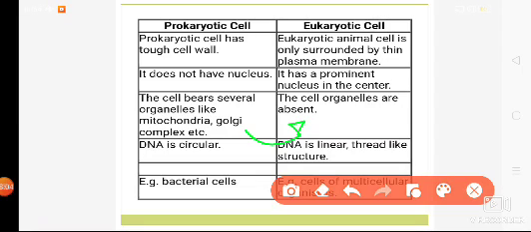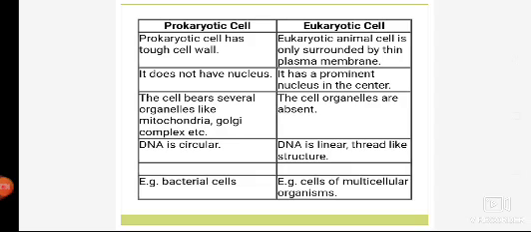In prokaryotic, the cell organelles are normally absent. There are not so many cell organelles. On the other hand, the eukaryotic consists of almost all cell organelles, the complex cell organelles like the mitochondria, Golgi bodies, endoplasmic reticulum. We'll be discussing these cell organelles in further slides. In prokaryotic, the DNA, the basic genetic material of a cell, deoxyribonucleic acid, is circular. On the other hand, in eukaryotic, the DNA is a linear, thread-like structure.